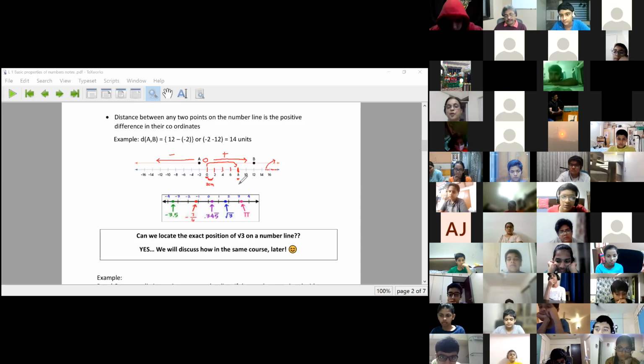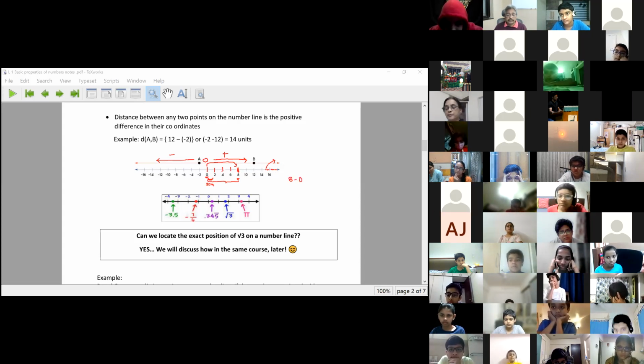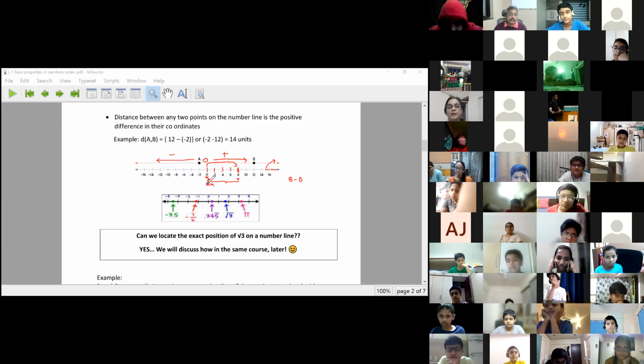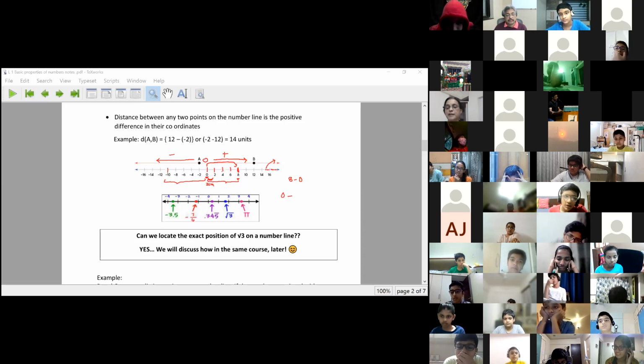If I want to find the distance between these 2 points, I will do 8 minus 0. If I have to find the distance between this point and this point, 0 and minus 10, I will do 0 minus minus 10.